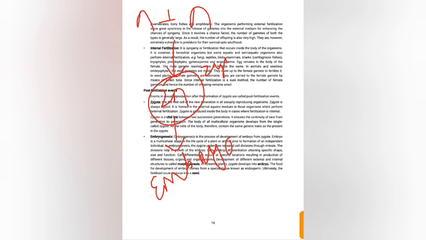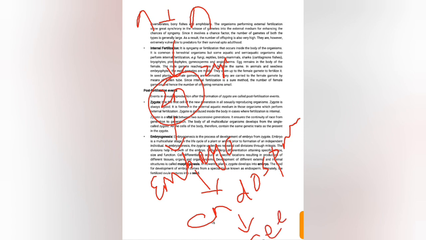Next, the embryo develops in a special tissue which provides nutrients, called endosperm, and the fertilized ovules mature to form seed. So this is the hierarchy.